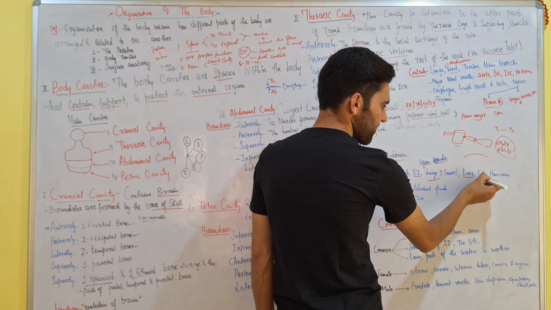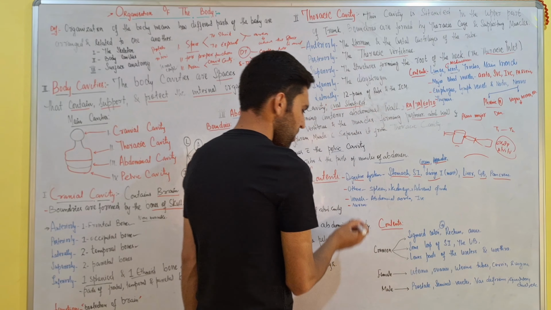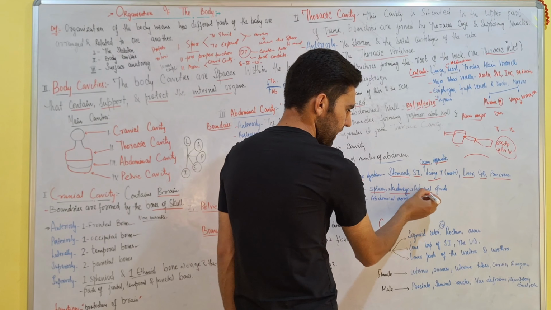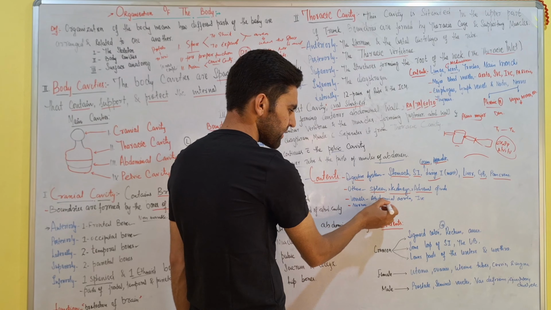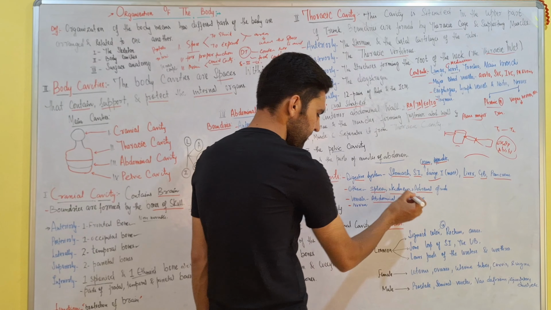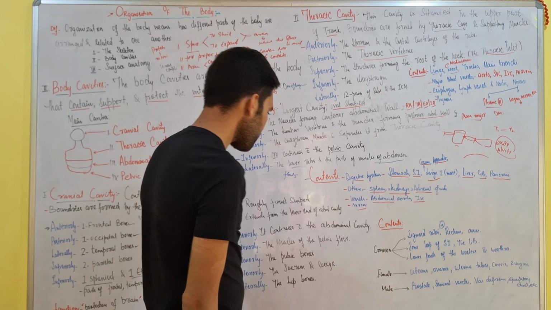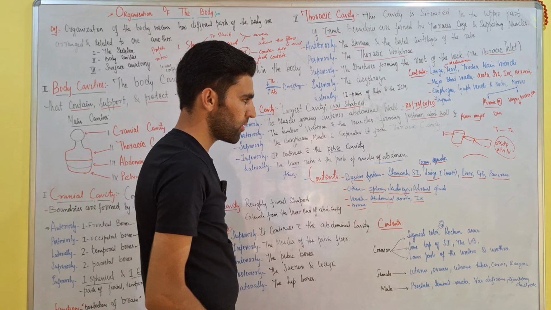Liver, gallbladder, and pancreas. Other organs such as spleen, both the kidneys, adrenal glands, and vessels such as abdominal aorta and inferior vena cava. And there are some nerves as well. So these were the contents of the abdominal cavity.